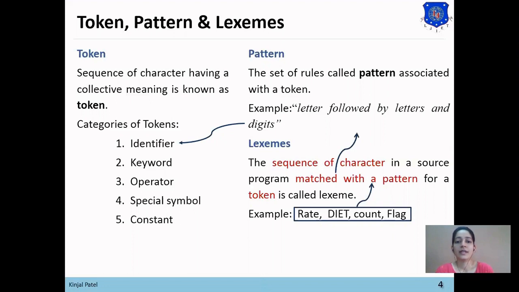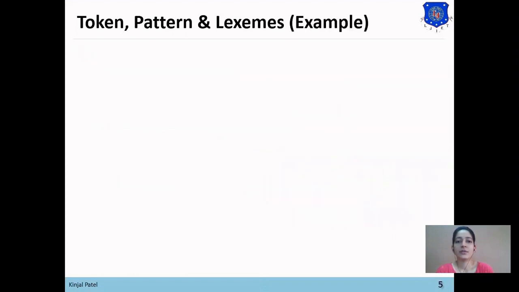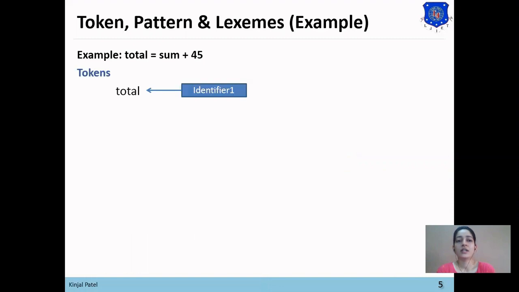Now I will take one example and explain in detail: total equals to sum plus 45. First, total is an identifier type of token. So total is a lexeme and identifier is a token. Then equals to is a lexeme which is operator type of token.